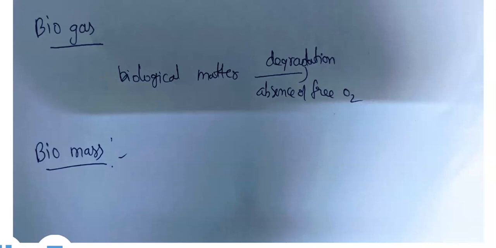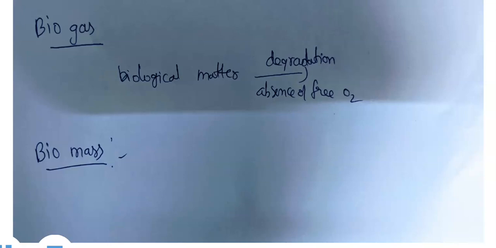As we have discussed in an earlier topic, natural gas is also a biogas which is obtained from the Earth's crust. For a long period of time, animal waste, plant waste, and vegetable matter are buried in the Earth's crust, and after a long period, their decay gives us natural gas from the Earth.